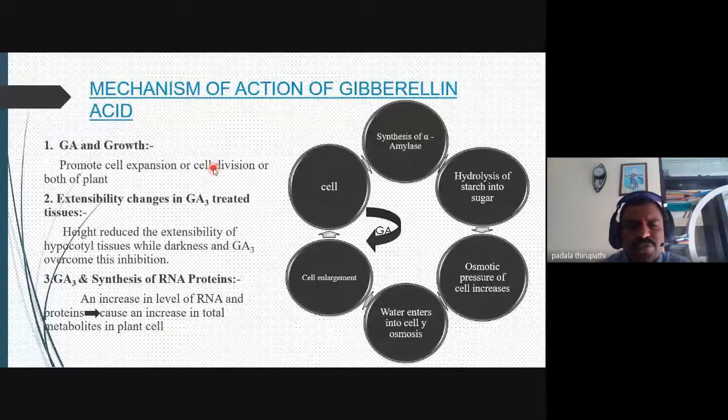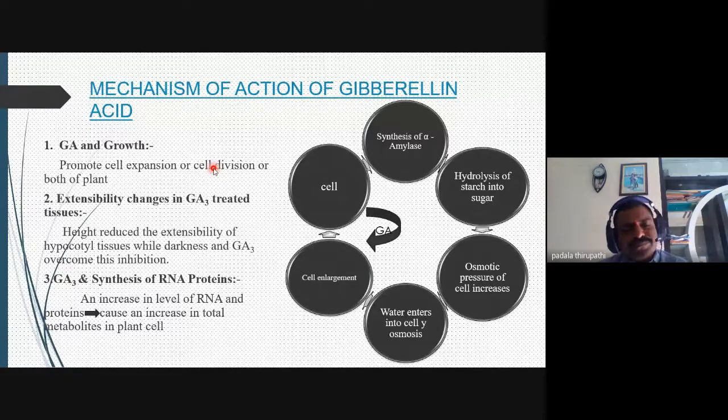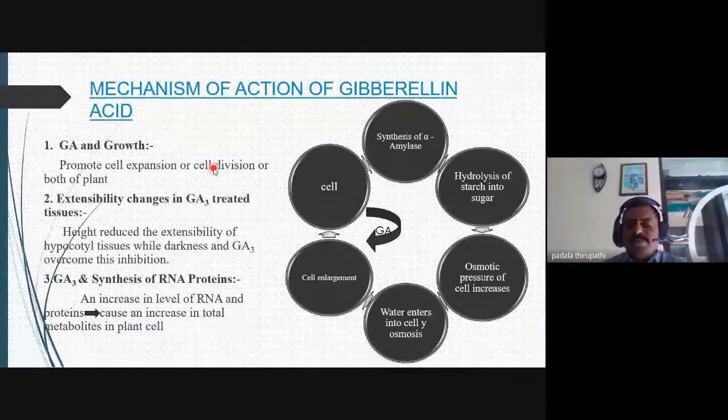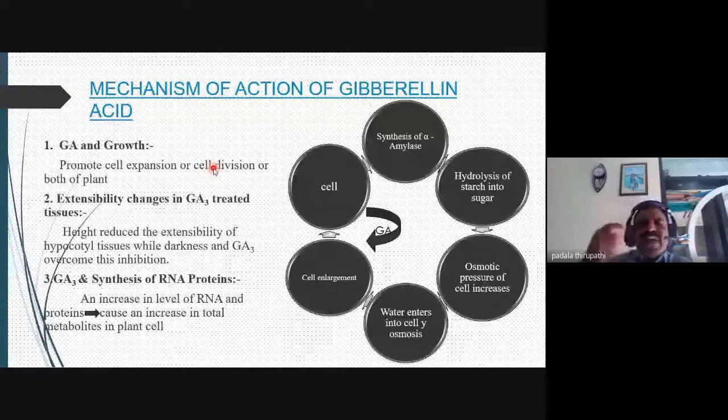Some tissues show growth, and some show differentiation. Here the height reduces the extensibility of hypocotyl tissue. Whenever we observe seedlings, there are the epicotyl and the hypocotyl. Have you heard these terms? When we apply gibberellic acid to the hypocotyl tissues, the height is increased.